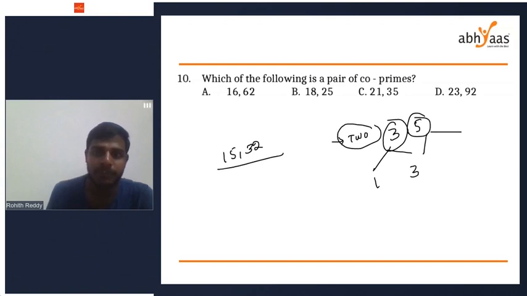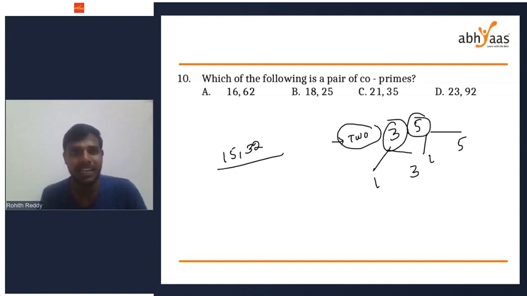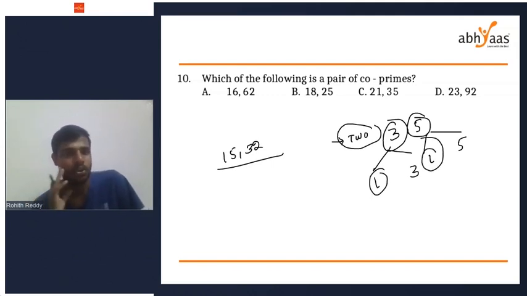What are the factors of 5? 1 and 5. They have only one common factor, and that is 1 only. So two numbers are said to be co-primes if they have only one common factor, that is 1 itself. So 3 and 5 are co-primes. I would like to know whether 15 and 32 are co-primes or not.